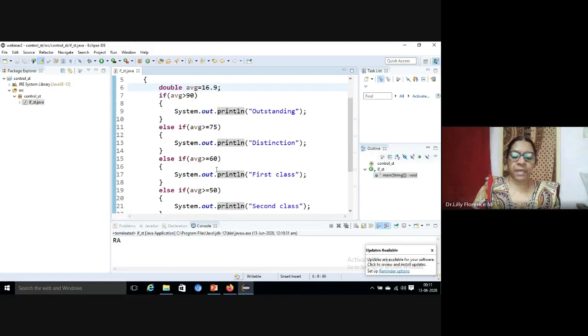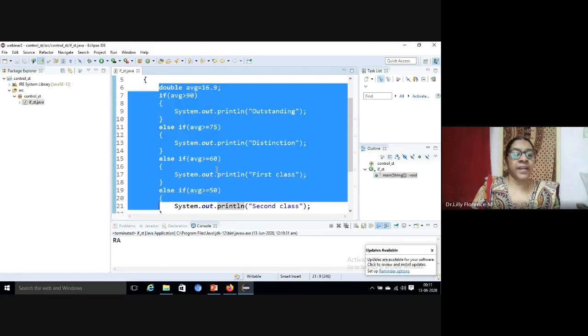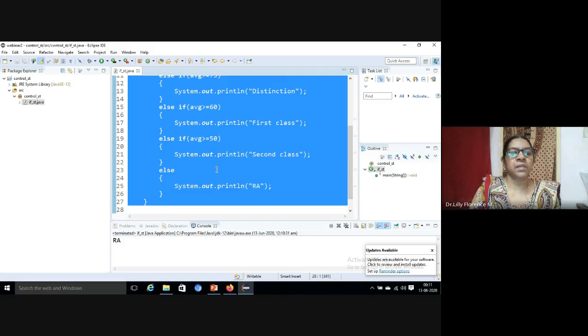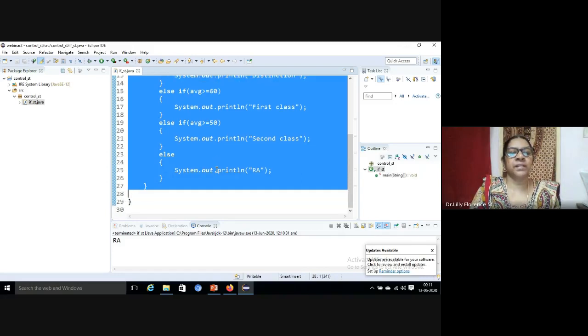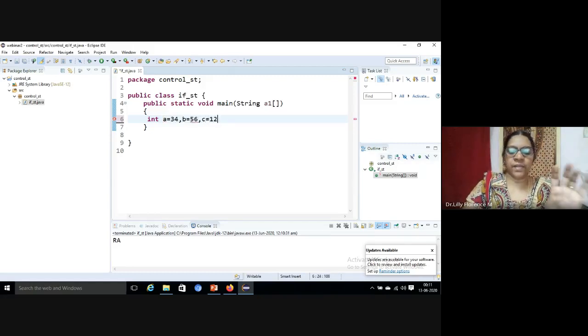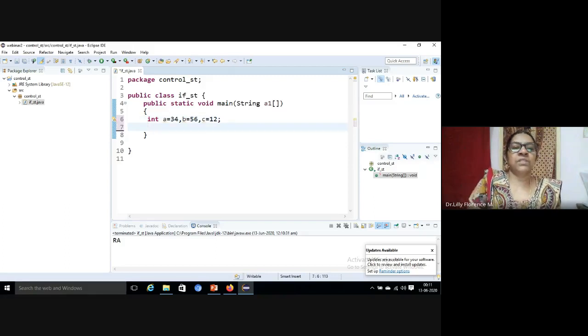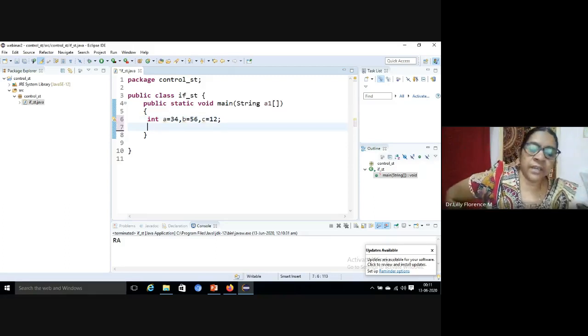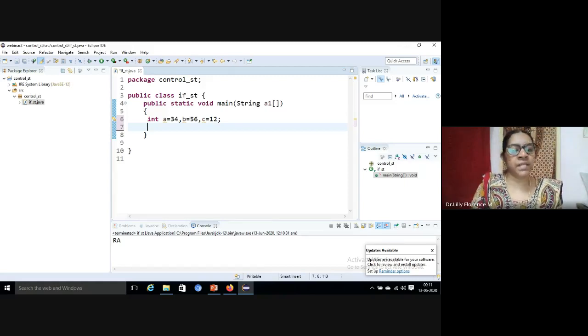So just we can compare, find the biggest among three numbers. So just we can go with that program. Take three values: int A is equal to some value, B is equal to some value, and C is equal to some value. So three variables we have taken here. And now we can check which one is the biggest value. So in our case, B is the biggest value.